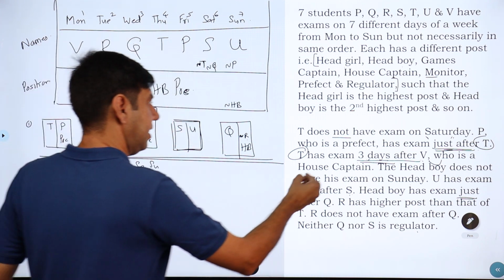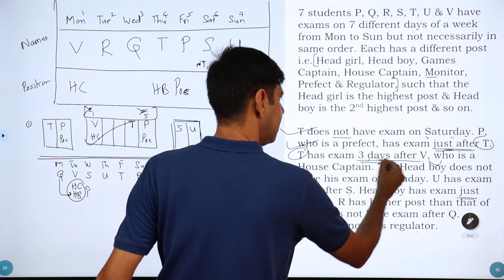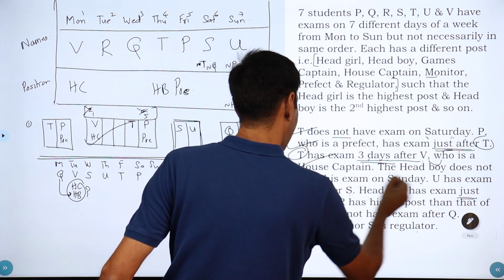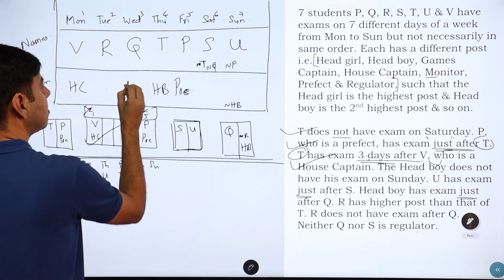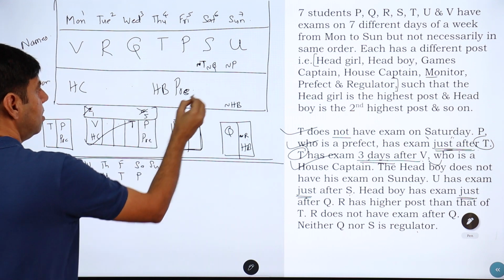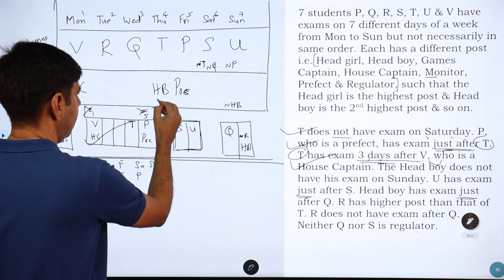Yeah, let's see. T does not have exam. P, who is on this? T has 3 days. Who is a house captain? Head boy does not have on Sunday. So head boy is not on Sunday. So this could be anywhere here. Okay. So this could be head boy. So we have already got it also. Head boy is already there, right?